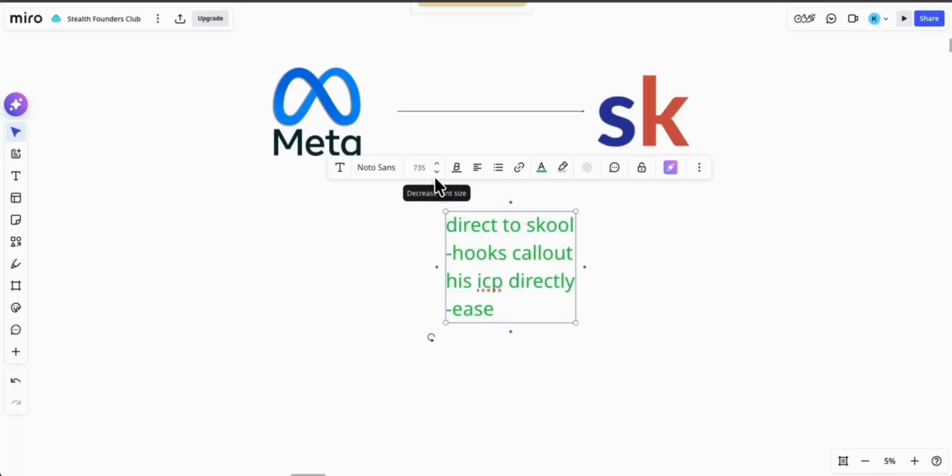Another thing we saw is that he keeps emphasizing how easy it is. I'm sure a lot of the people in his ICP think ads are complicated to run. Maybe they feel like they need to be tech savvy, which he mentions in the ads as well, that you don't need to be tech savvy. He's just showing people that this is a simple solution for them. They can get the leads that they want, which is the outcome, and they can get it without using a lot of effort on their end.